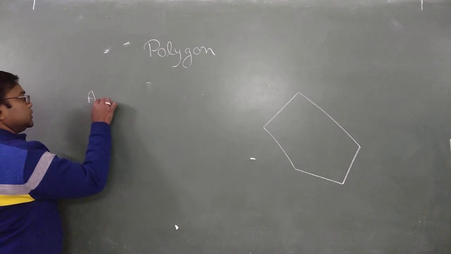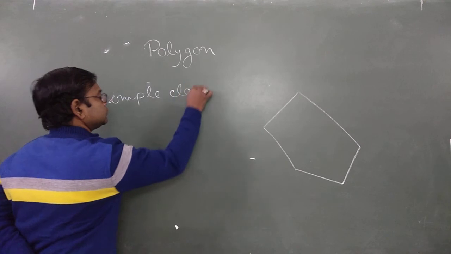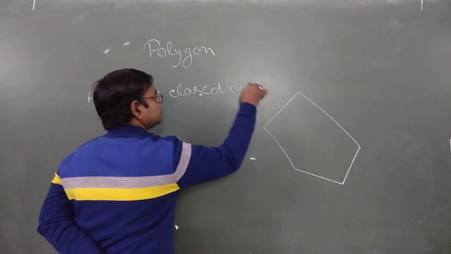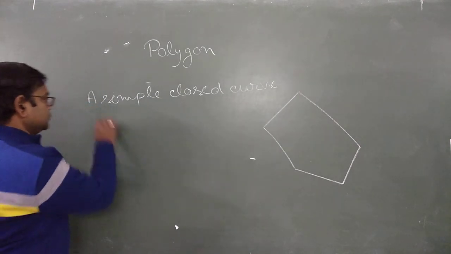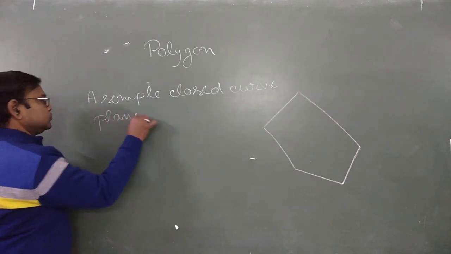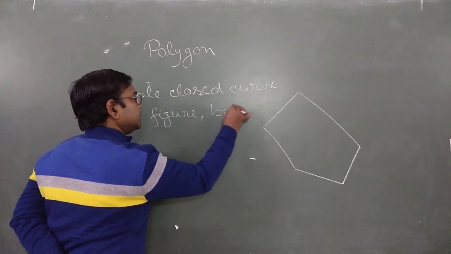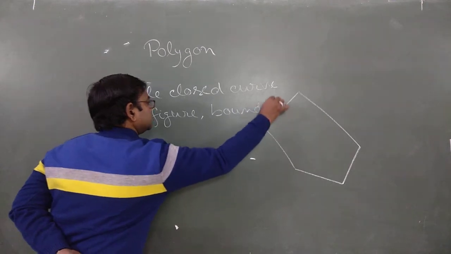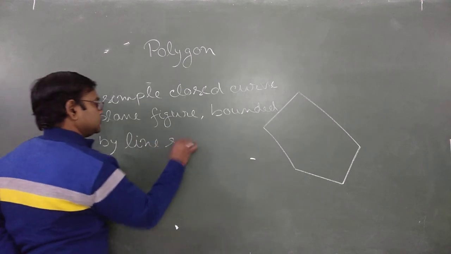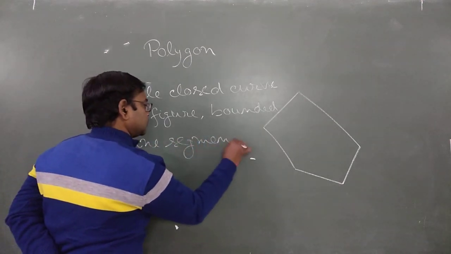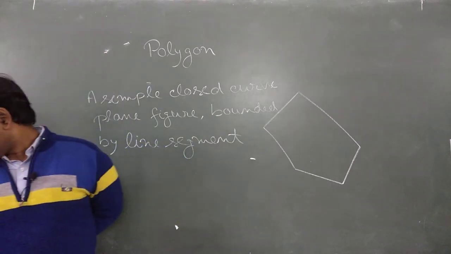It's a simple closed curve bounded by line segments.